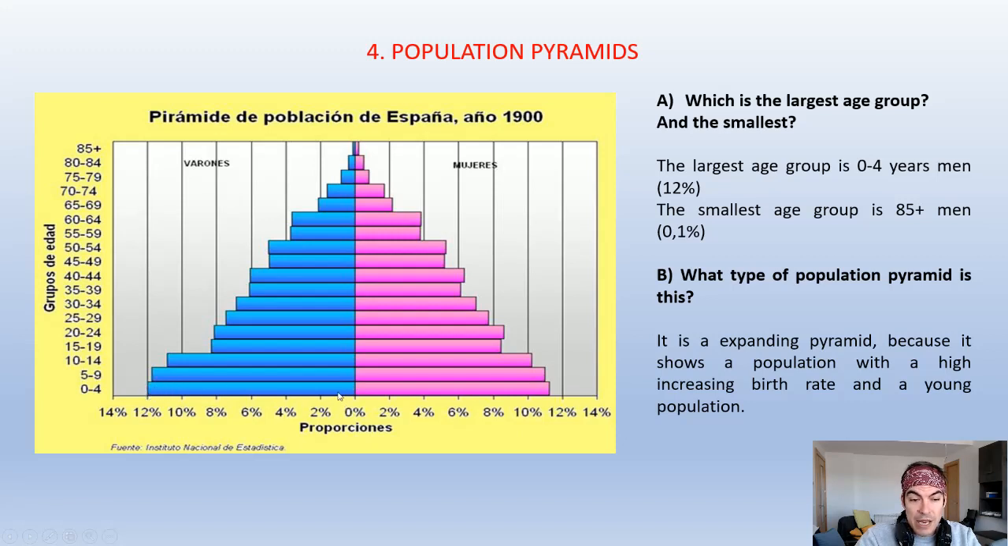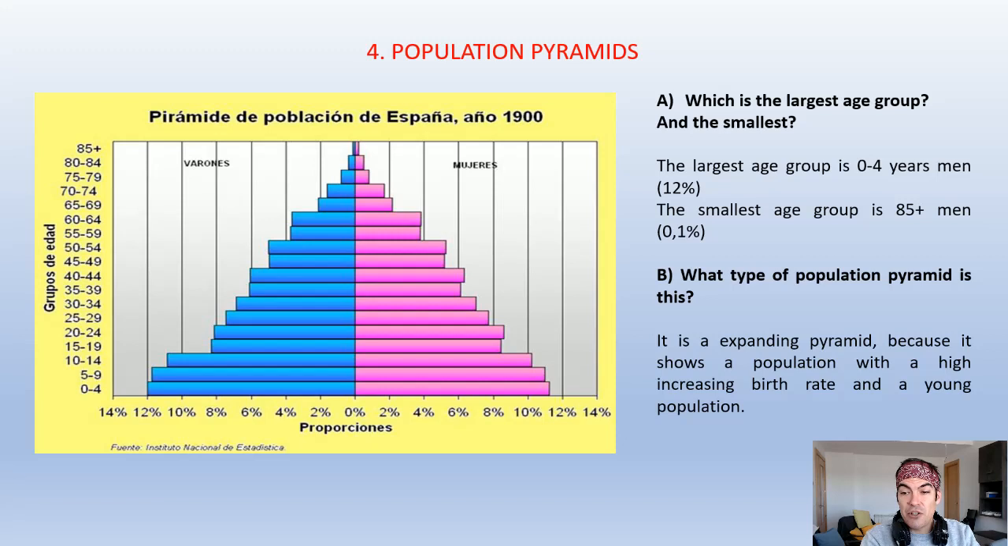is the men between 0 and 4 years old, because they are up to 12% of the population. So the largest age group is men between 0 and 4 years old. It is 12% of the population. Or if you want to mix men and women, the age group between 0 and 4 is around 12 plus 11, around 23% of the total population.